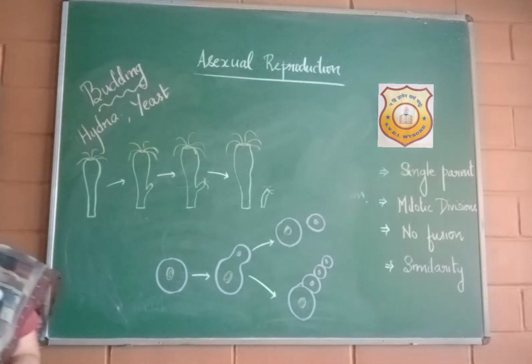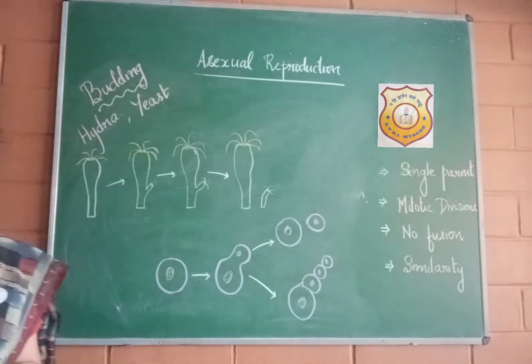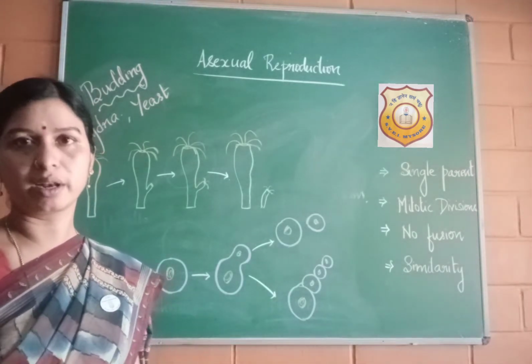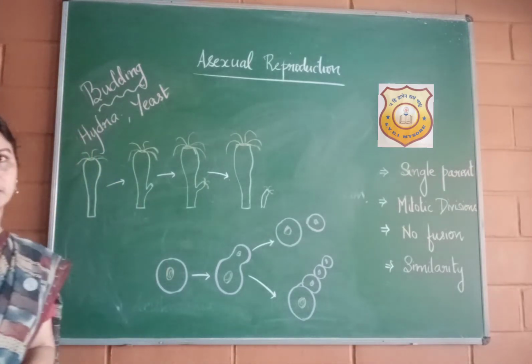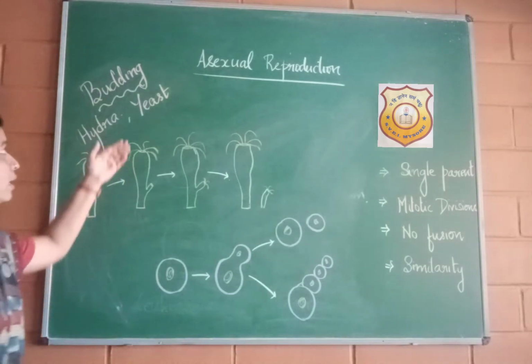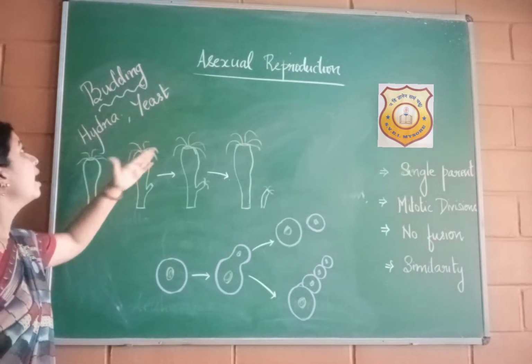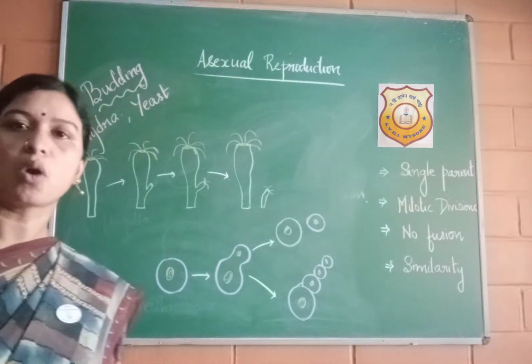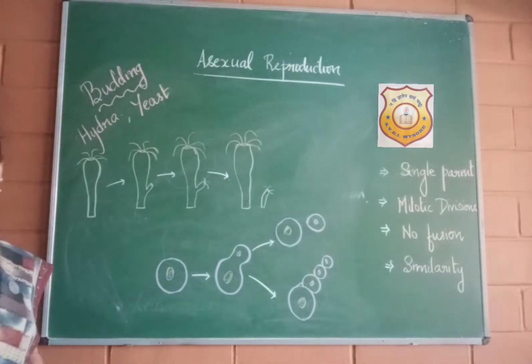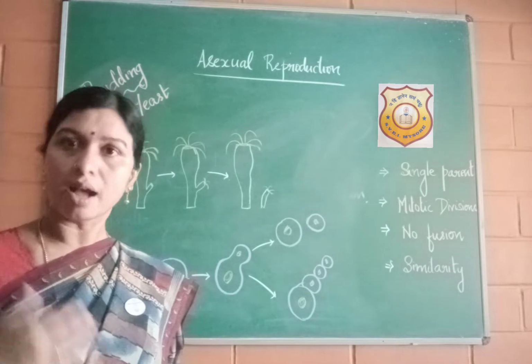In fission, we learned about amoeba, paramecium, euglena, leishmania. They are all unicellular organisms. So what about these organisms? Budding can occur in unicellular organisms like yeast, as well as in multicellular organisms like hydra. So first we will see how budding occurs in hydra.